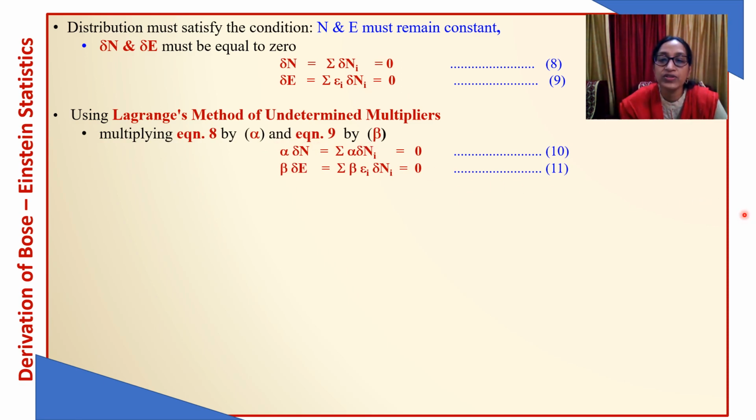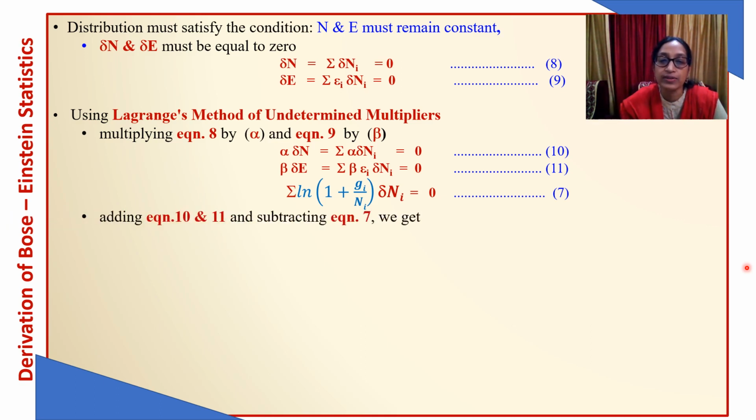We will get this equation, and we have already the condition of most probable distribution, which is equal to 0. Now this can be solved in many ways. We can add all the three just by putting a minus sign here, and we can sum up all, or we can add these two and subtract these two so as to get it in the form of Maxwell distribution law. So here we are adding equation 10 and 11 and subtracting 7.